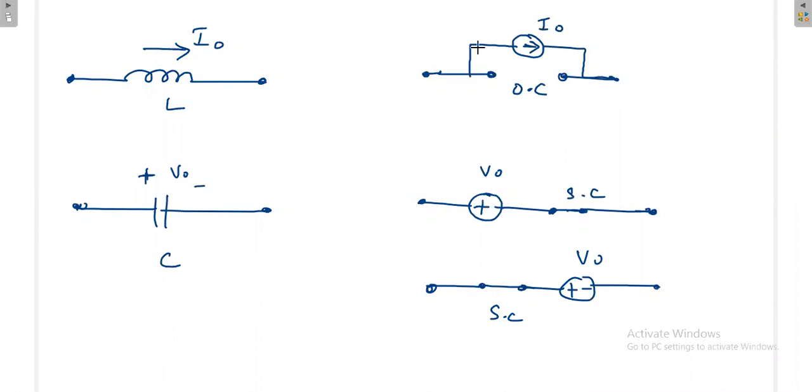So this is the representation. If the inductor has some initial voltage, how do we represent that? So this is the representation. These two things are new to you. In all our discussion we will use these. First, we'll take one problem.